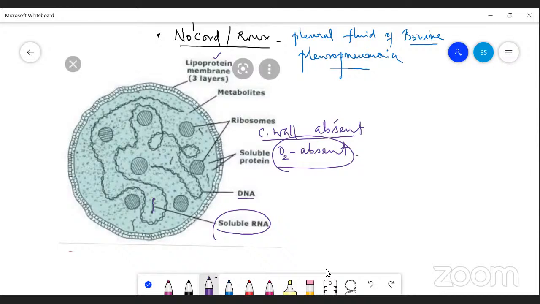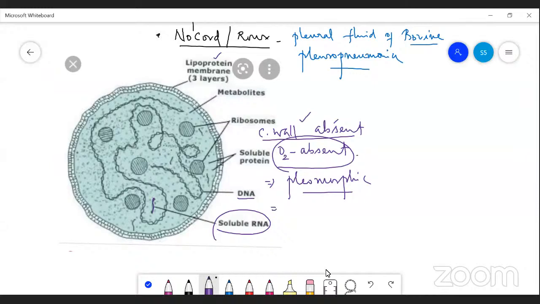Due to the absence of cell wall, it is a pleomorphic organism. Pleomorphic is nothing but they often change their shape.